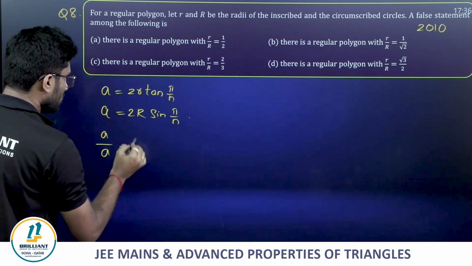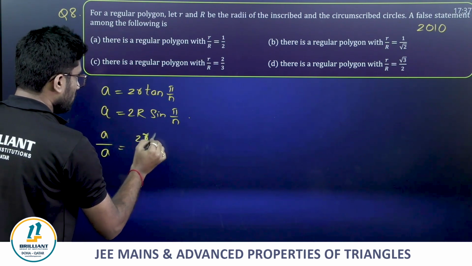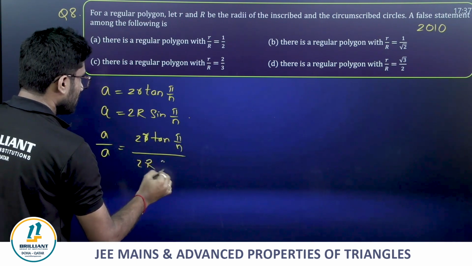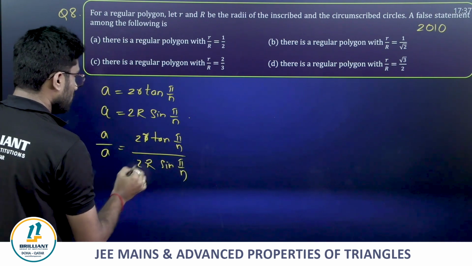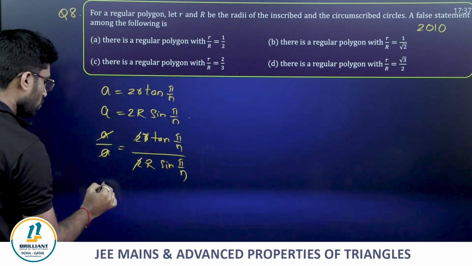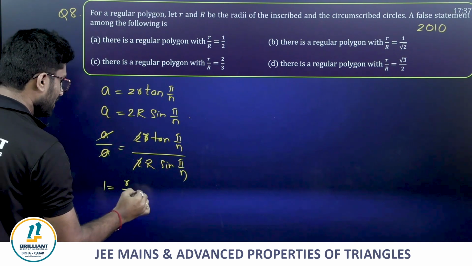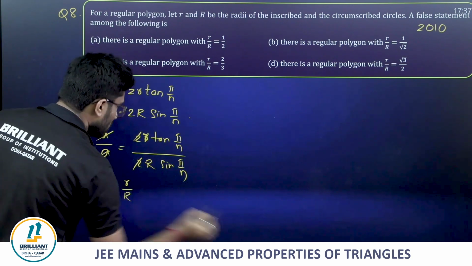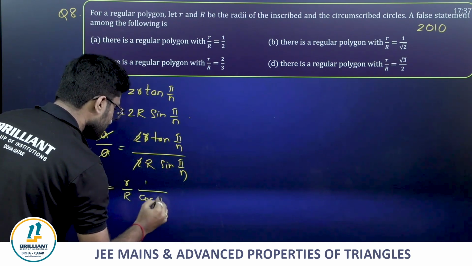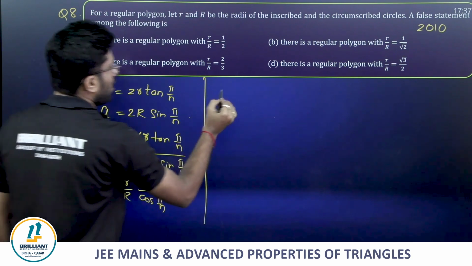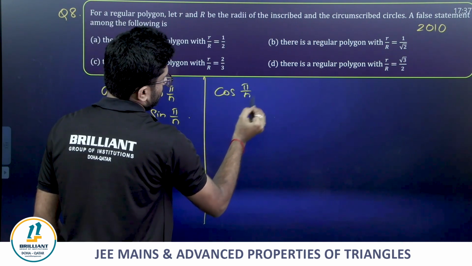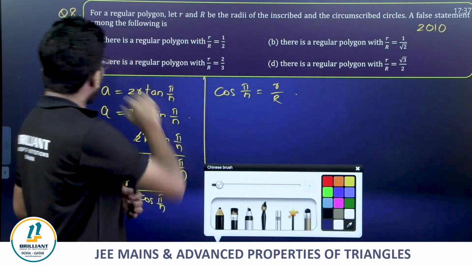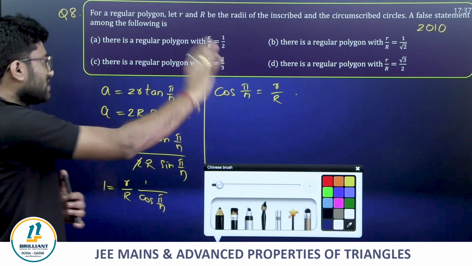A by A is equal to 2r tan pi by n divided by 2 capital R sin pi by n. So 1 is equal to small r by capital R, tan is sin by cos, sin gets cancelled, 1 by cos you get. So from here you get cos pi by n is equal to small r by capital R. That's it. Now among the 4 options, which is a false statement?